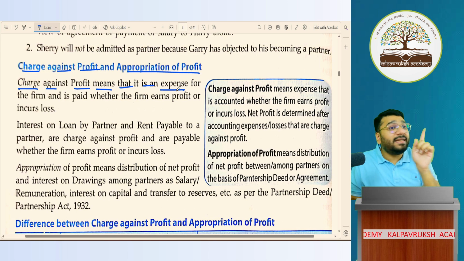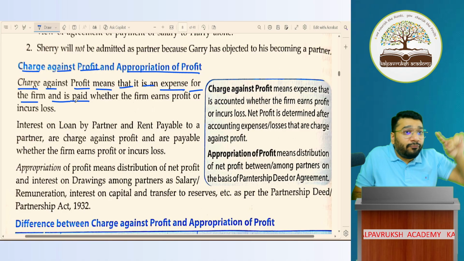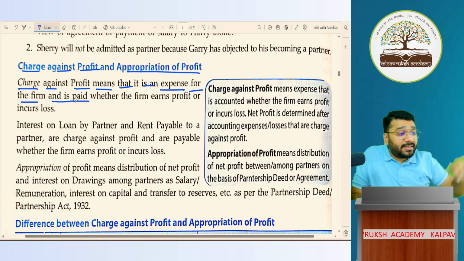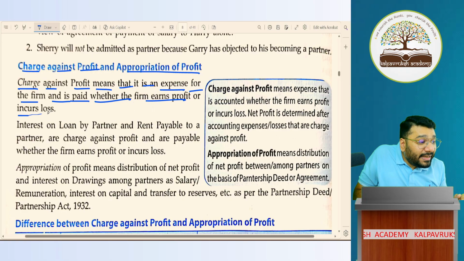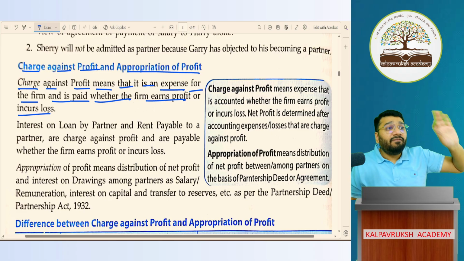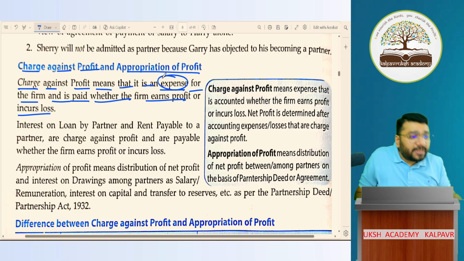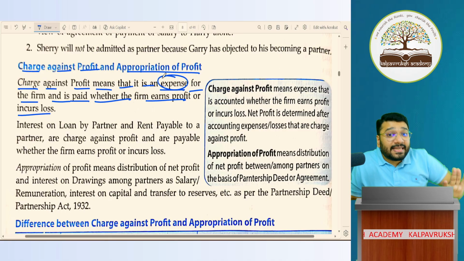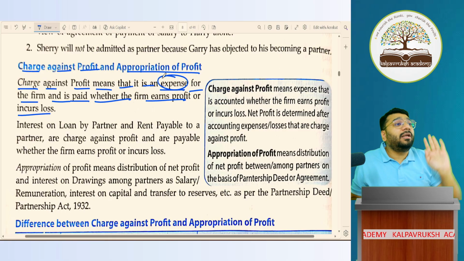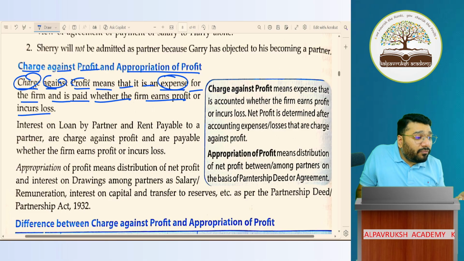Charge against profit means it is an expenditure for the firm and is paid. You have to pay that. You have to record that expense whether the firm earns profit or incurs losses. Whether your business is in profit or in loss, it doesn't matter. You have to record this expense, you have to pay this expense. You will not look into whether you have sufficient profits or not. That is called as charge against profit items.